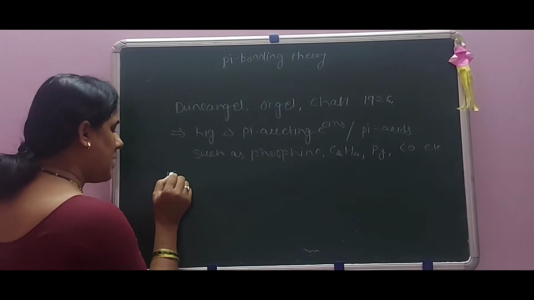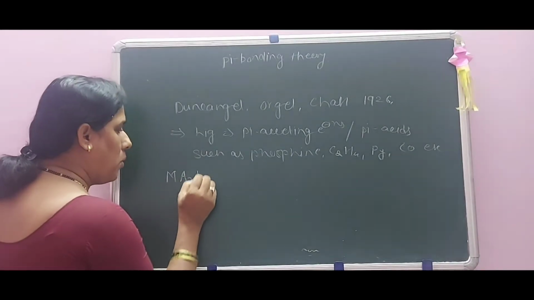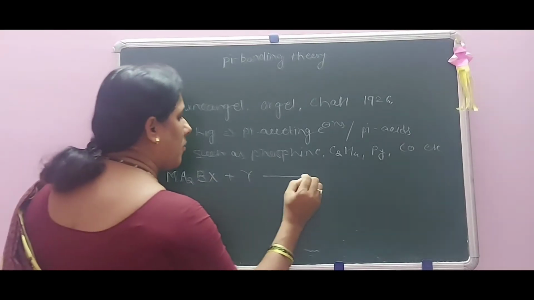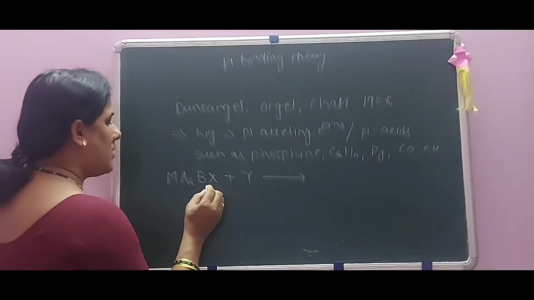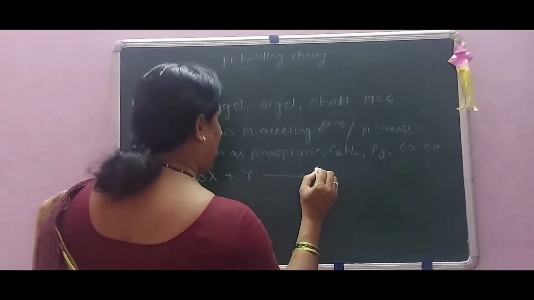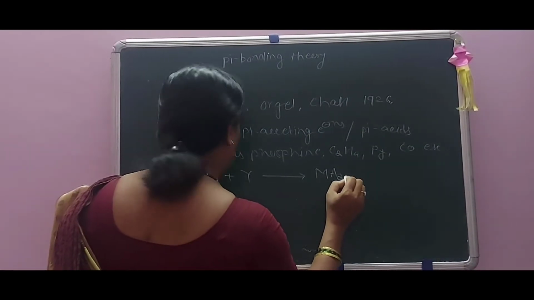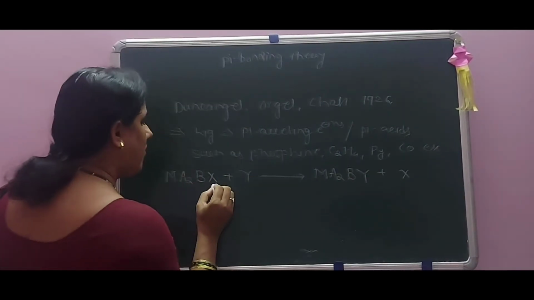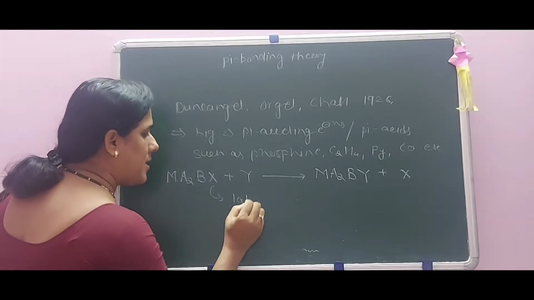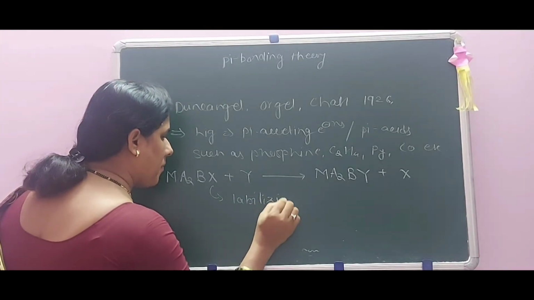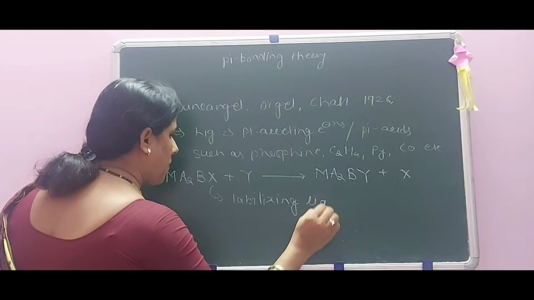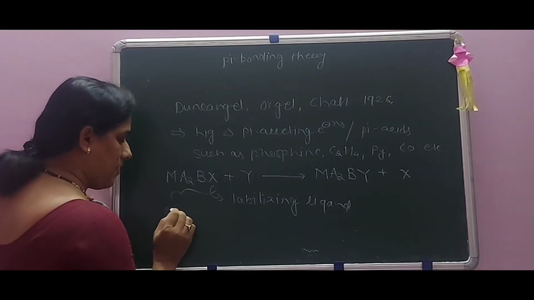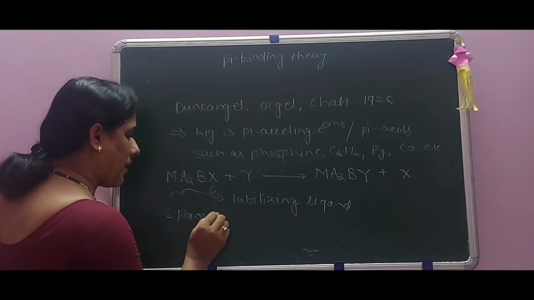Consider the complex, that is Ma2BX plus Y. Formation takes place here. This is a square planar complex. Formation of this Ma2BY plus X. Here X is also called a labilizing ligand. And this is also called a square planar complex.